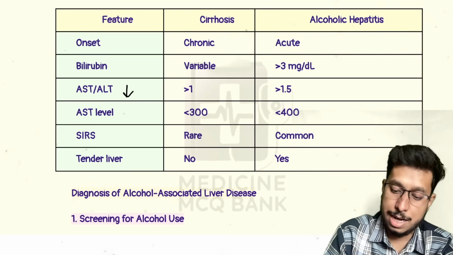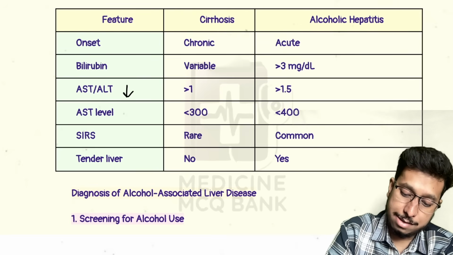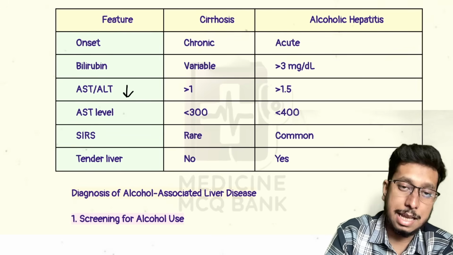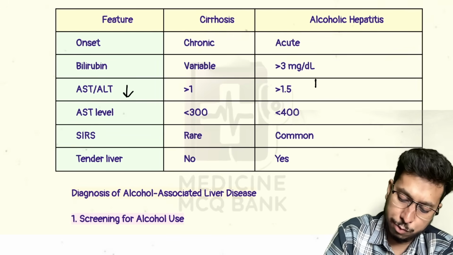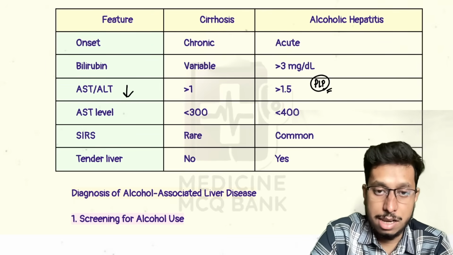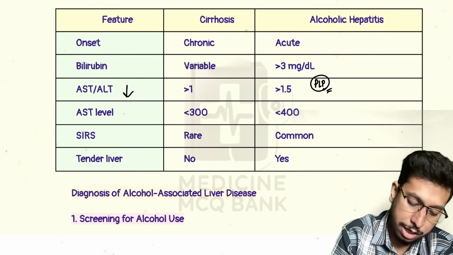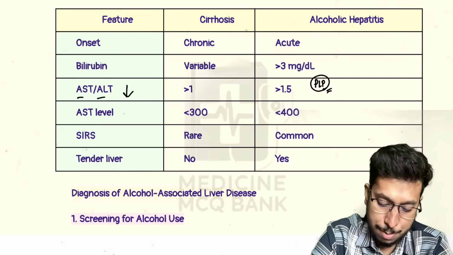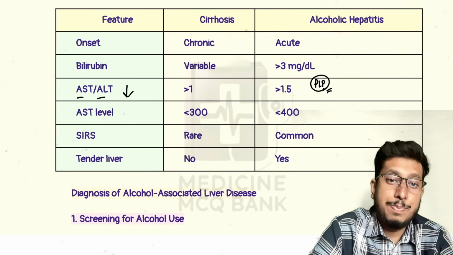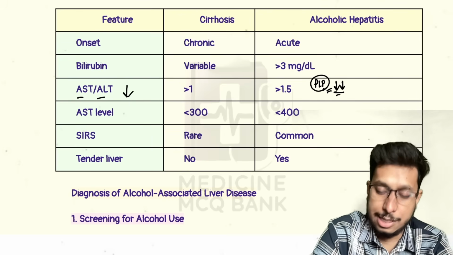What happens in alcoholic hepatitis? In alcoholic hepatitis, as acetaldehyde level increases, it interferes with the metabolism of pyridoxal phosphate. This pyridoxal phosphate is essential for all the transaminase enzymes, including AST and ALT, but it is more importantly required for ALT. So as PLP decreases, ALT level also decreases in case of alcoholic hepatitis.